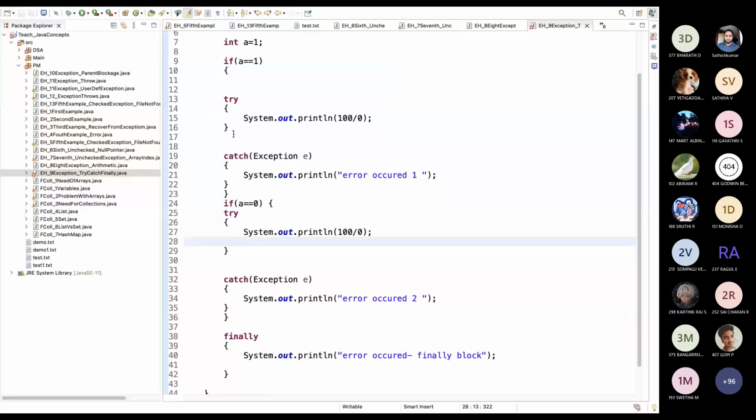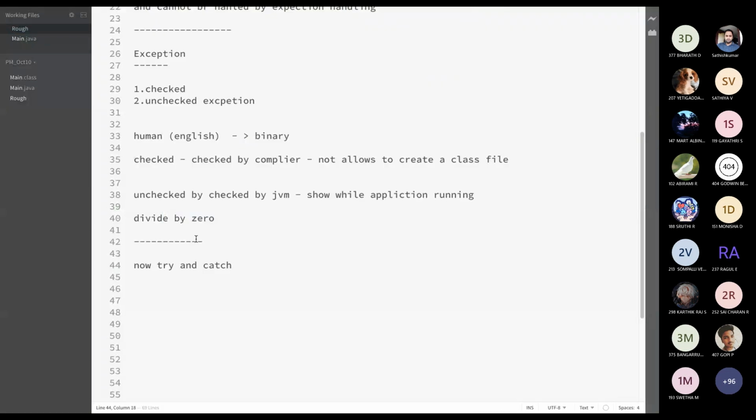Let's see. I will write here the scenario. Try and finally we can use. Try and catch, you can use. You can use try with multiple catch. But you cannot use finally alone. You have to use it with the try. If it enters try only, you can use finally. Okay.